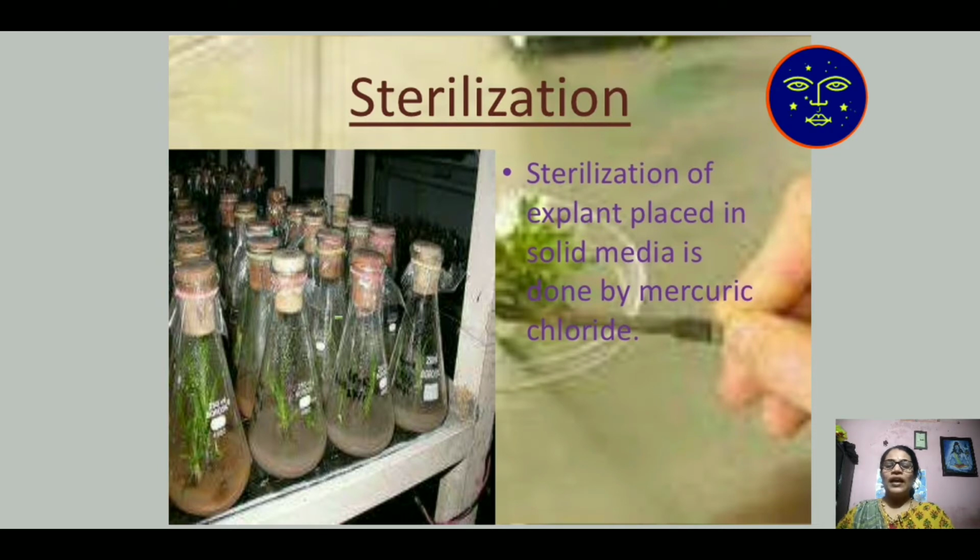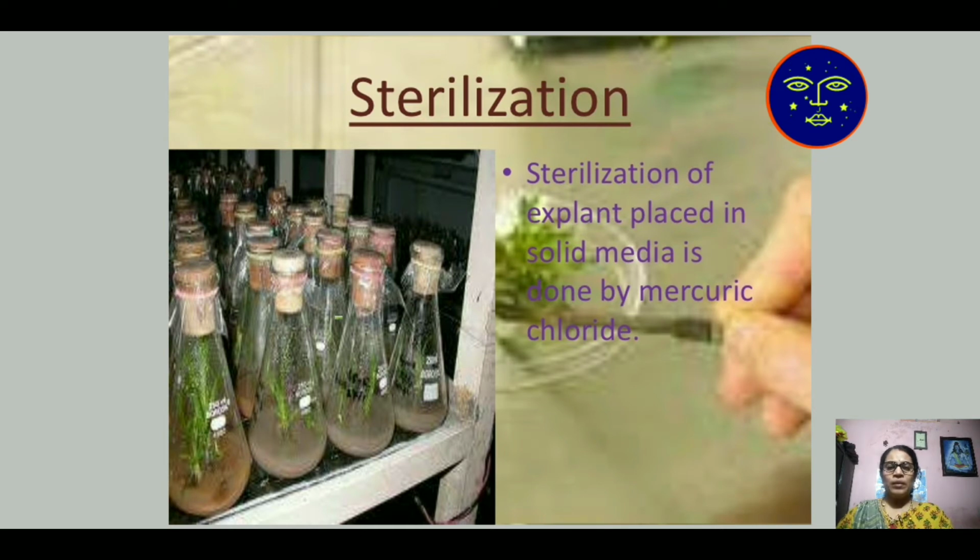Any part of the plant that is in growing condition has meristematic cells. There are two types of cells present in a growing plant. One is meristematic tissue, another is permanent tissue. Meristematic tissue is mainly present in the growing region of the plant, either a growing leaf, growing shoot, or growing root.